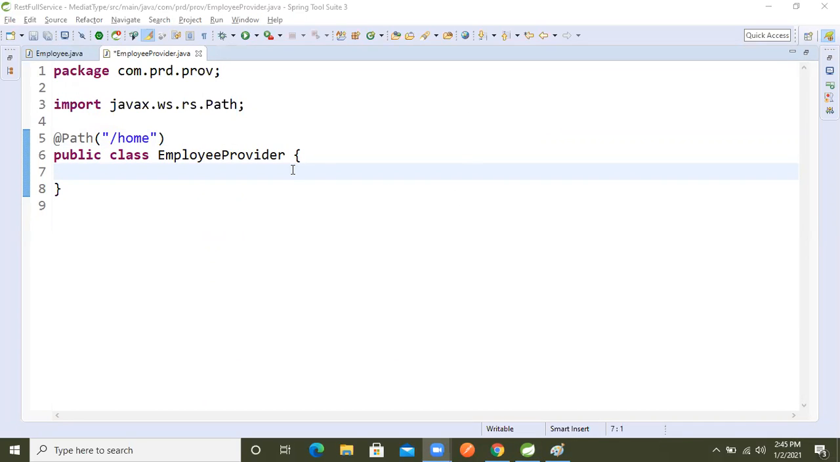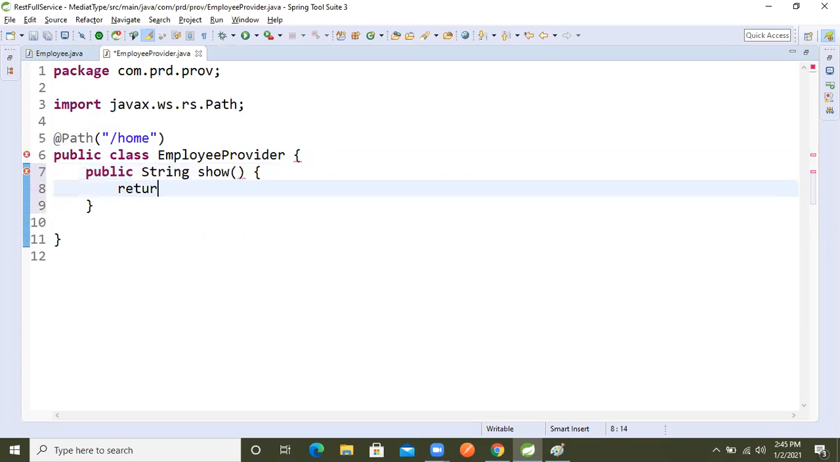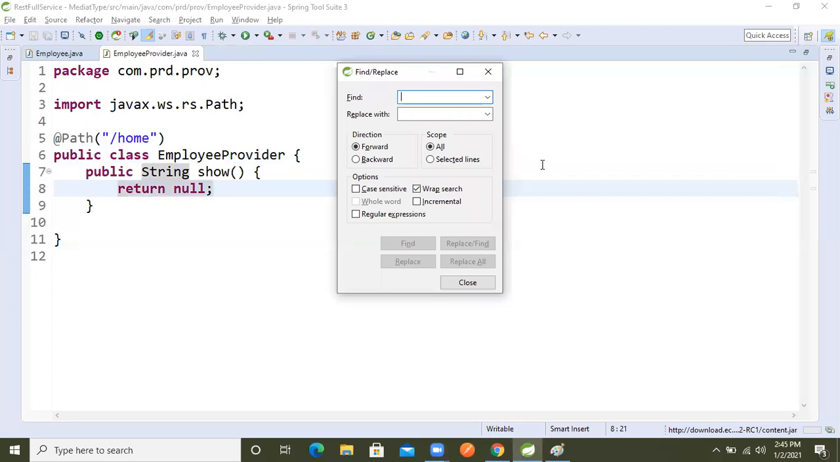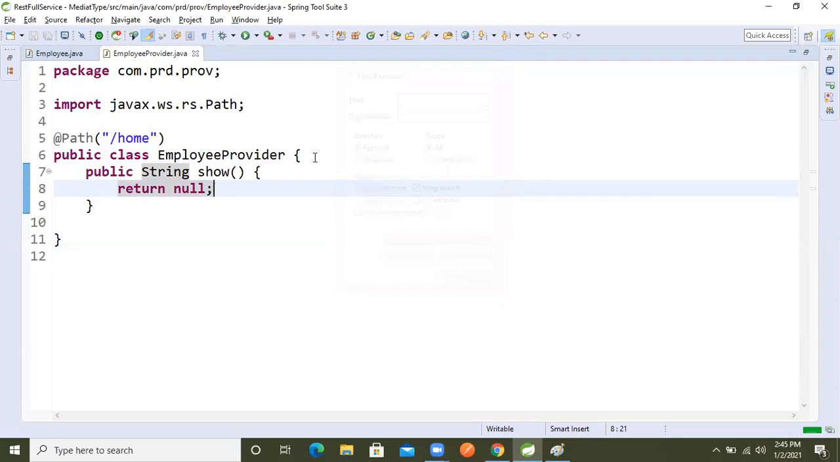Now after that, just as in core Java we create methods in a class, same way we will create one method with a String return type: public String message. It returns a String only. I'm still not returning anything, so we know the String default value is null, so I'm just returning null.